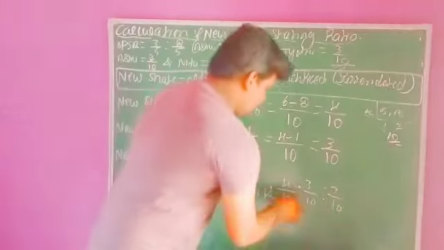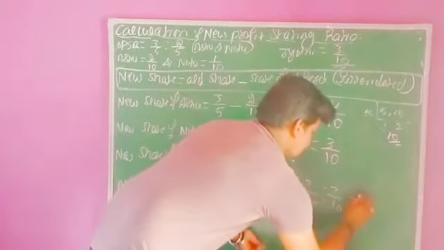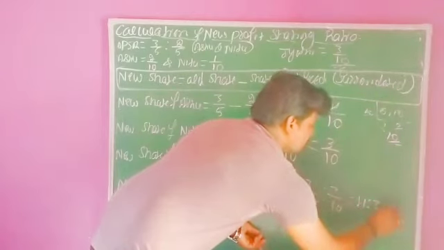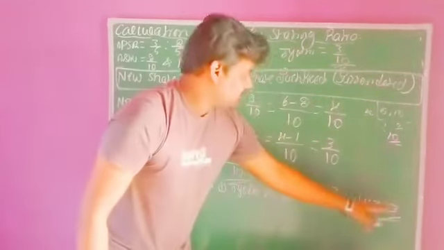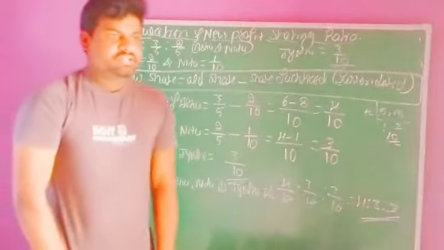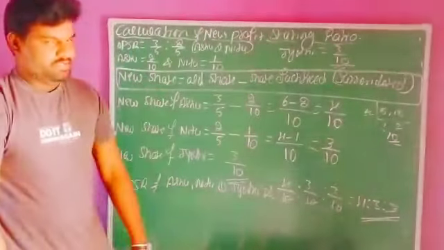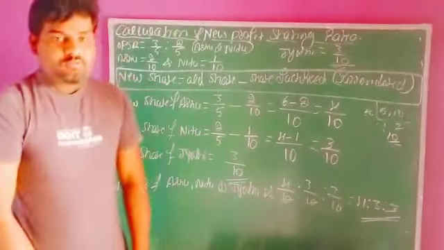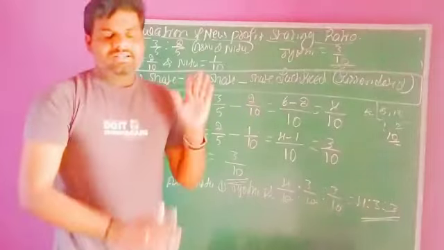So now we have to simplify. 10 can cancel, which means 4 is to 3 is to 3. 4 plus 3 plus 3 is 10. 4 is to 3 is to 3. This is the new profit sharing ratio among all the partners. So this is the procedure for the calculation of the new share in case 1.